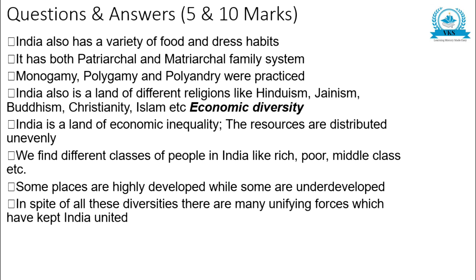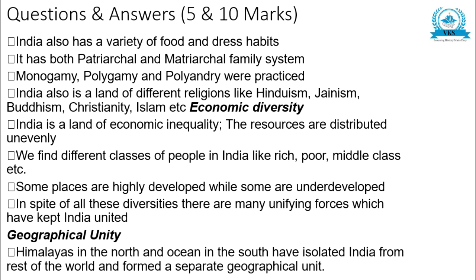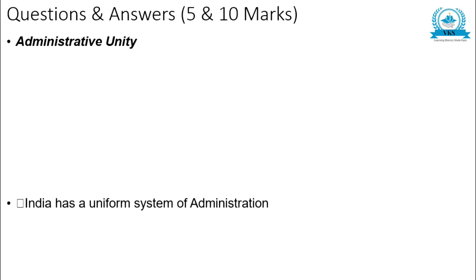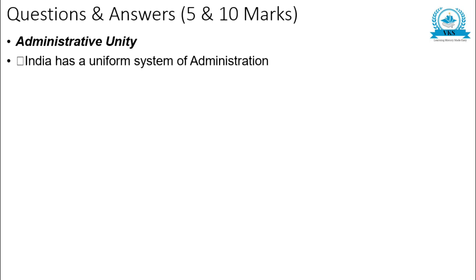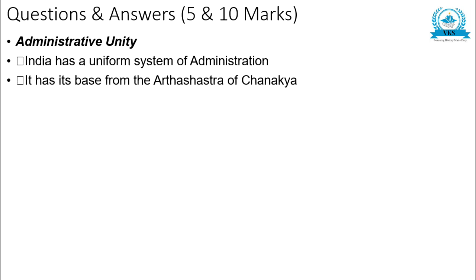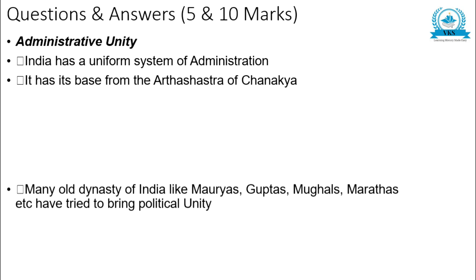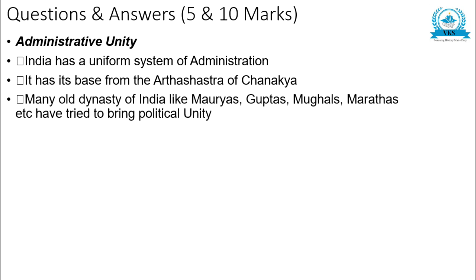In spite of all these diversities, there are many unifying forces which have kept India united. Geographical unity. Himalayas in the north and oceans in the south have isolated India from rest of the world and formed a separate geographical unit. Administrative unity. India has a uniform system of administration. It has its base from the Arthashastra of Chanakya. Many old dynasties of India like Maurya, Gupta, Mughals, Marathas, etc. have tried to bring political unity.